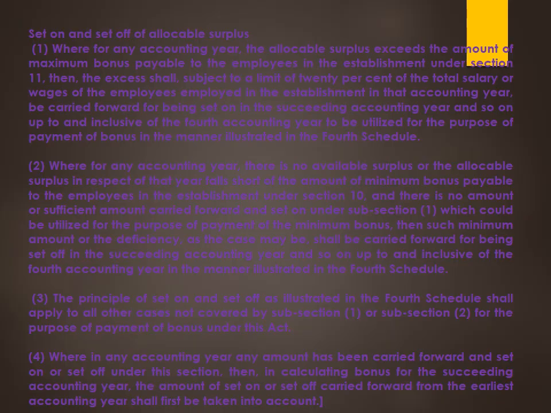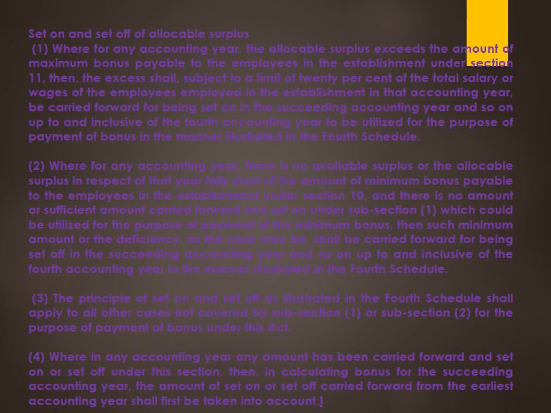As far as set on and set off of allocable surplus is concerned, based on the accounting year, when we have some allocable surplus which is exceeding the maximum bonus payable to the employee under section 11, then we have to calculate the excess. We know that the limit is 20% of the total salary or wages, and based on that accounting year it can be carried forward till the 4th inclusive accounting year, and it can only be utilized based on the illustrations in the Fourth Schedule, which we will see in the next slide.